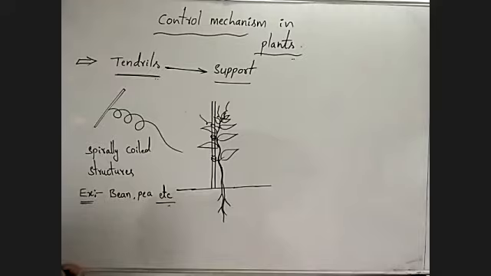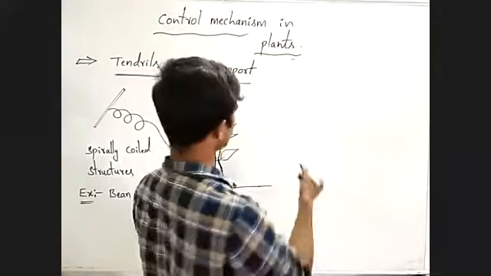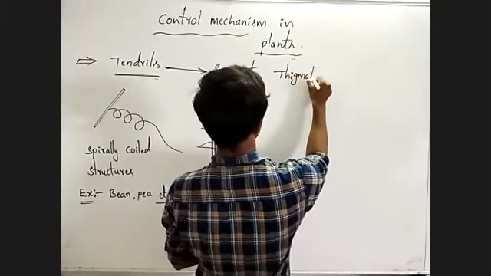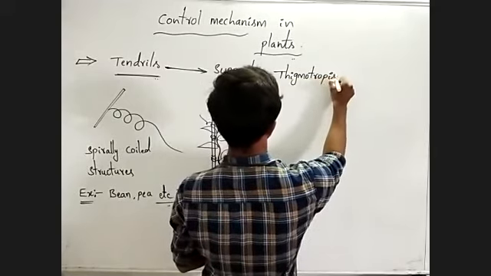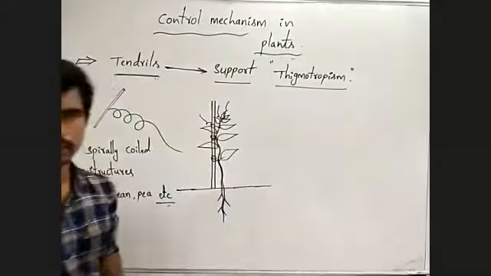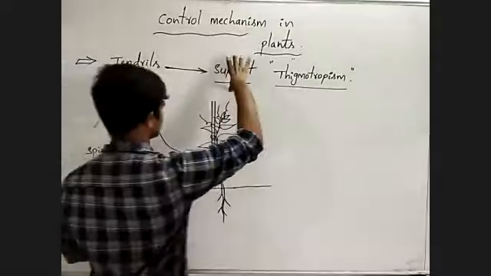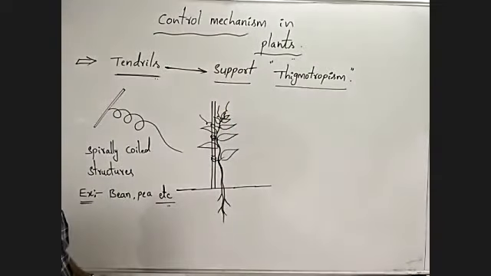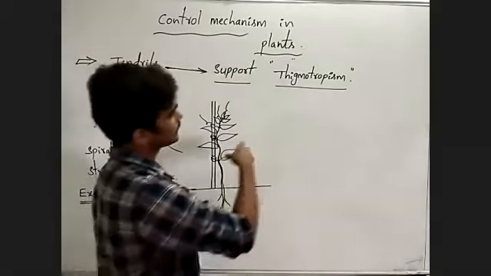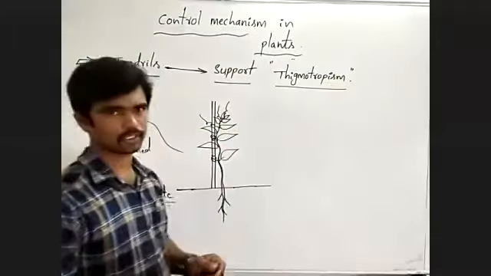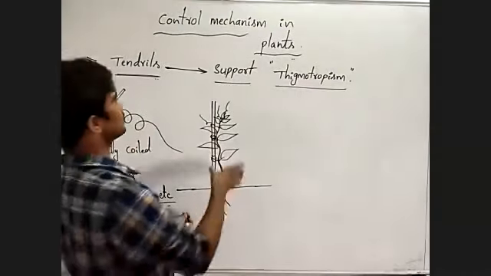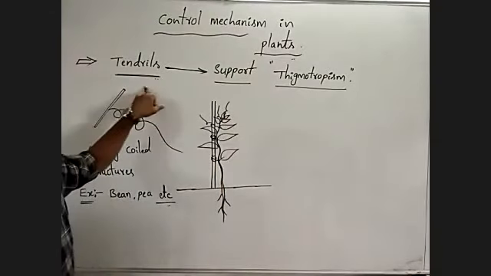This type of movement is called actually thigmotrophism. Thigmotrophic movement means here direction of the stimulus determines the direction of the response. That is why this is the tropic movement. Tendrils show the thigmotrophism.